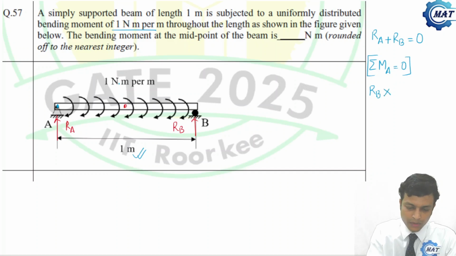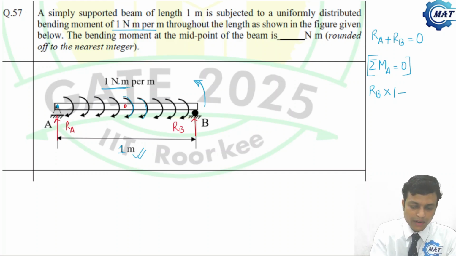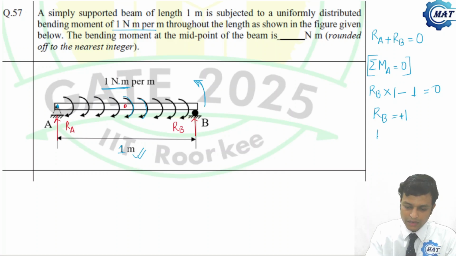Rb into length, length is 1 meter, it gives a moment in the counterclockwise sense, whereas the external moment is in the clockwise sense. So minus, what is the total moment? 1 Newton meter per meter, and length is 1 meter, so 1 into 1, that is 1, equals 0. That is Rb is plus 1. Then what is Ra? Ra will be minus 1 because Ra plus Rb is 0.